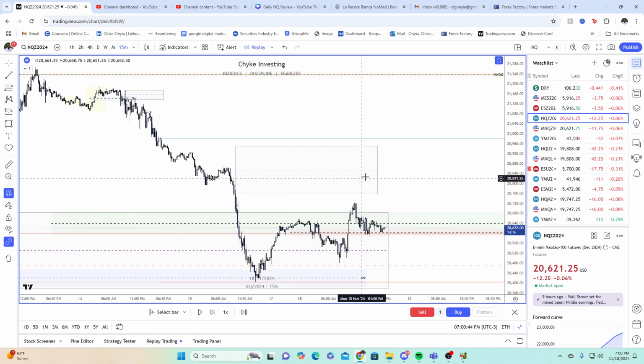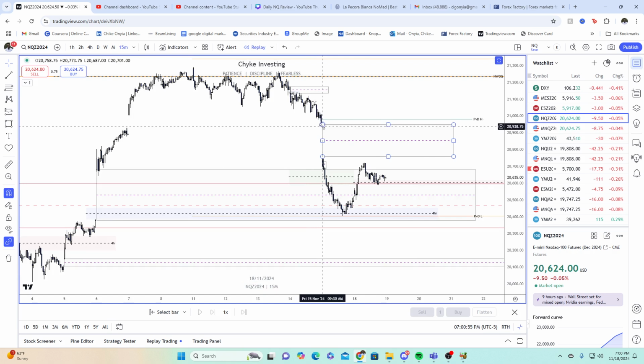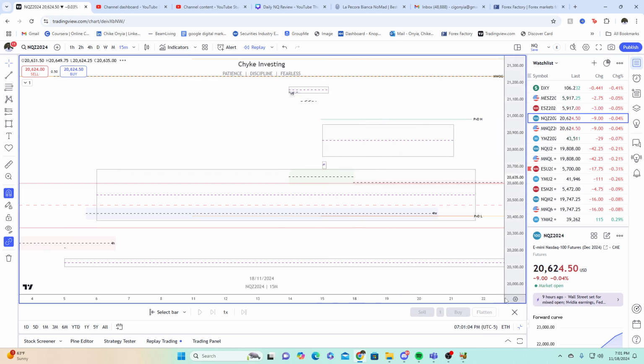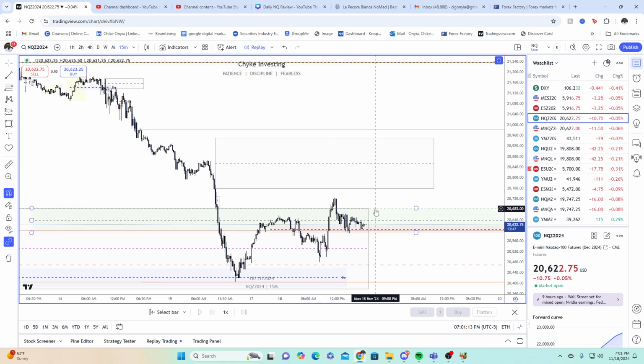We now go higher, and we have Friday's opening range gap, right? Opening range gap, if you don't know what that is, ICT does a really good series on it, but it's basically just the RTH view of the 4 p.m. or the 4:59 p.m. close plus the 9:30 a.m. open the next day. This is a gap that price likely is going to fill in. So that obviously drew price higher today. We couldn't get there, but that could be a nice target either for tomorrow or sometime this week. I'd like to see that get filled back in.